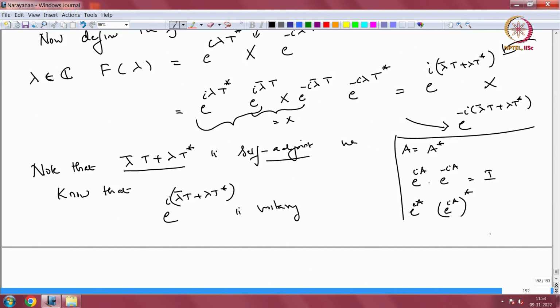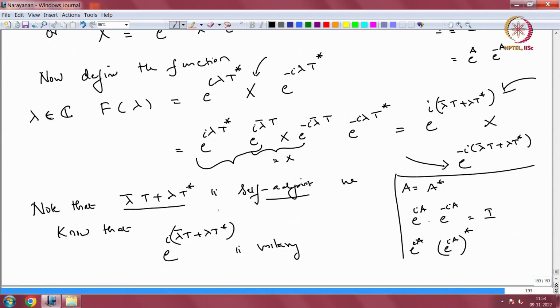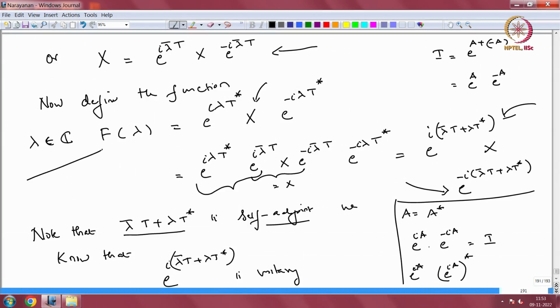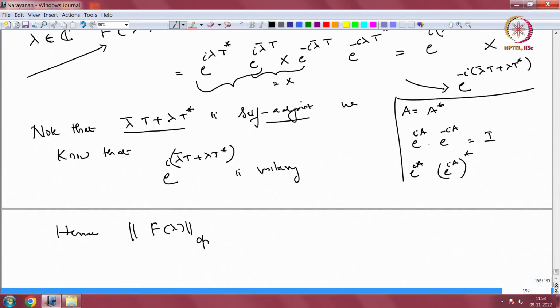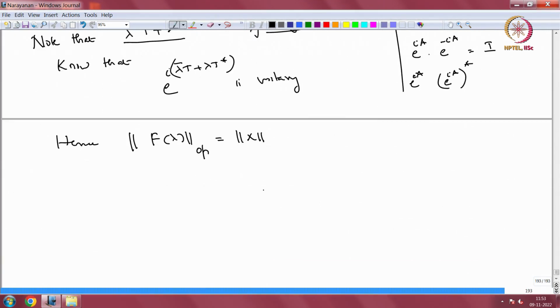So, hence the norm of f lambda. Remember, f lambda is an operator valued function. For each lambda we define this function, and we saw that it is equal to some unitary, which depends on lambda, multiplied by x and the unitary's conjugate. When I take the norm, the unitaries will disappear and you will get the norm of x. So, that is a constant.